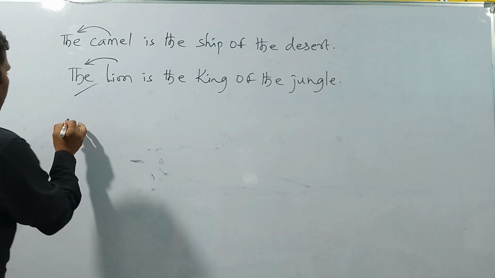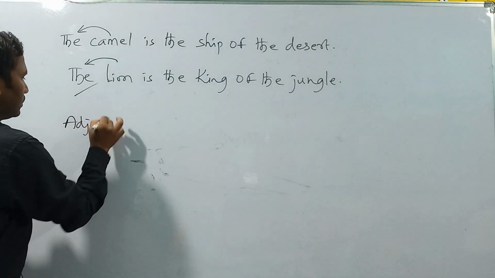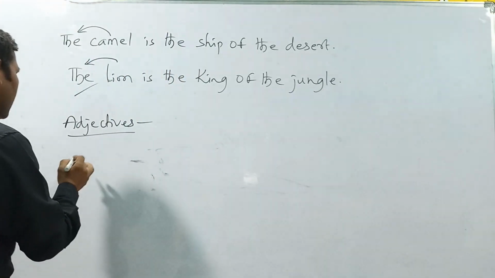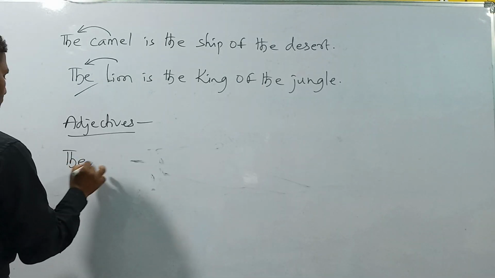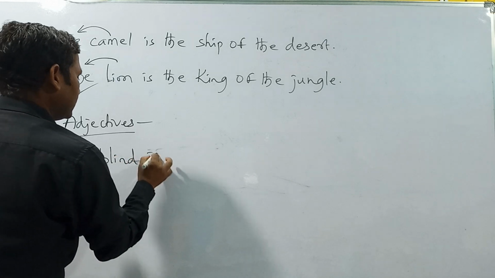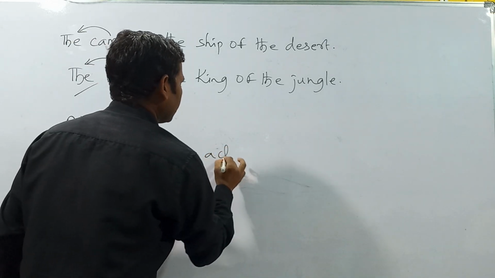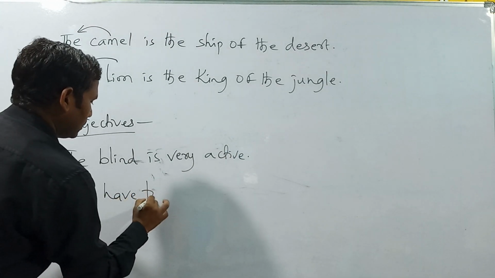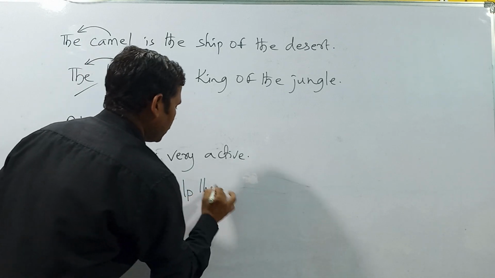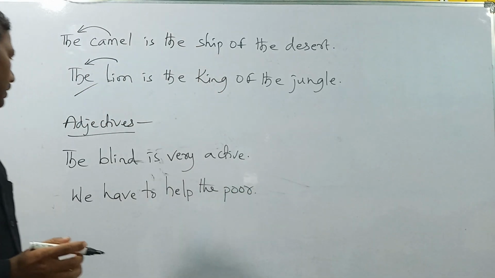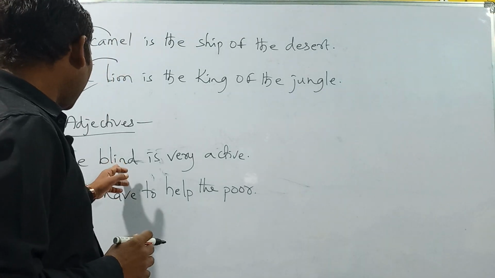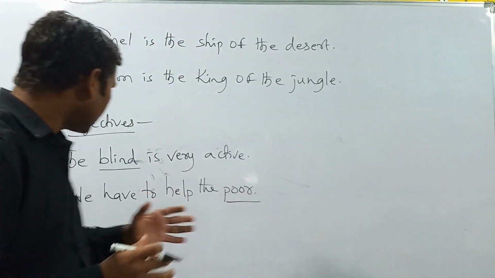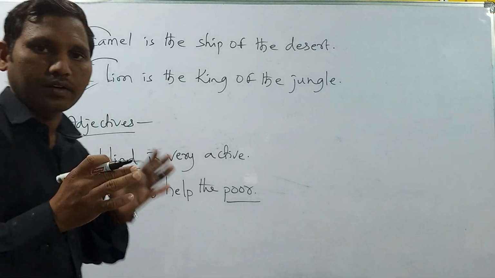And the second one, adjectives. Some adjectives, when we use them as nouns, for example, the blind are very active. We have to help the poor. Okay, the blind is very active. Here blind and poor both are adjectives, but here we are using these blind and poor as nouns.